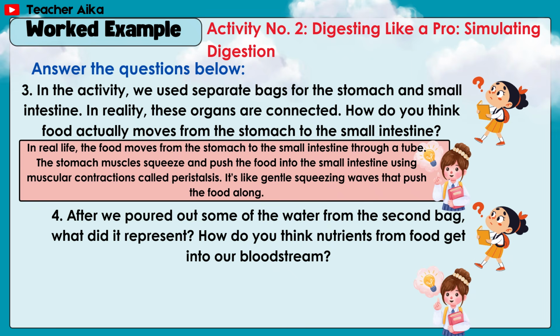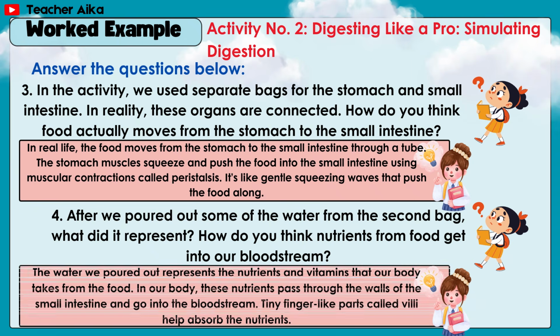Number 4, after we poured out some of the water from the second bag, what did it represent? How do you think nutrients from food get into our bloodstream? Answer, the water we poured out represents the nutrients and vitamins that our body takes from the food. In our body, these nutrients pass through the walls of the small intestine and go into the bloodstream. Tiny finger-like parts called villi help absorb the nutrients.